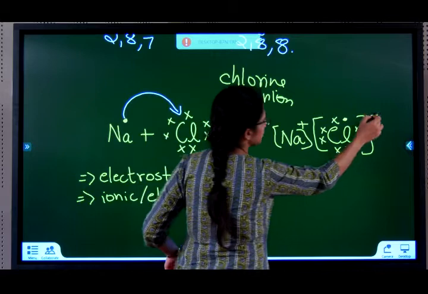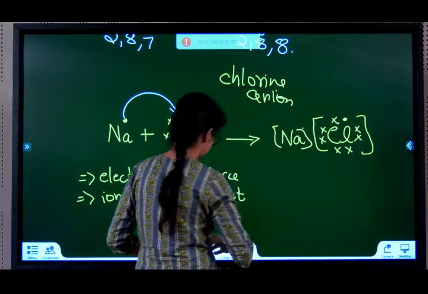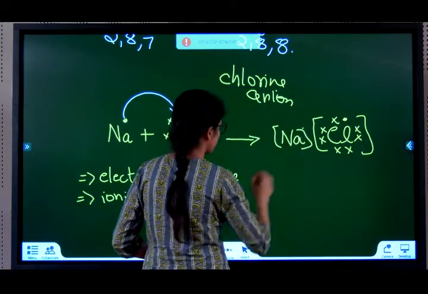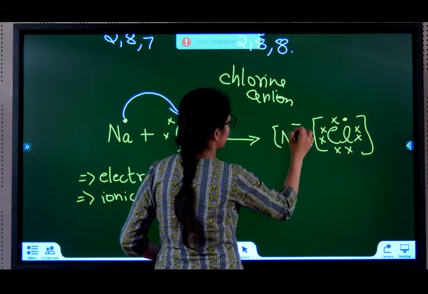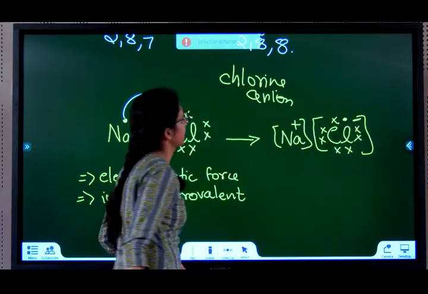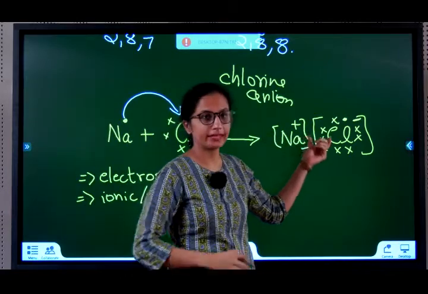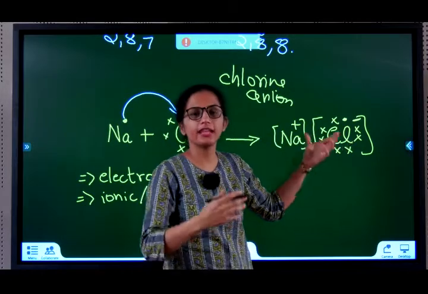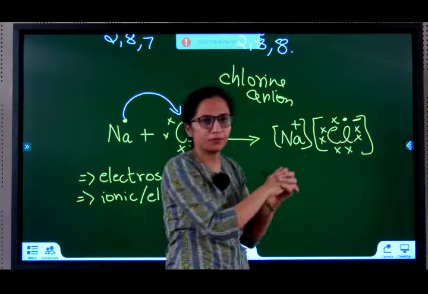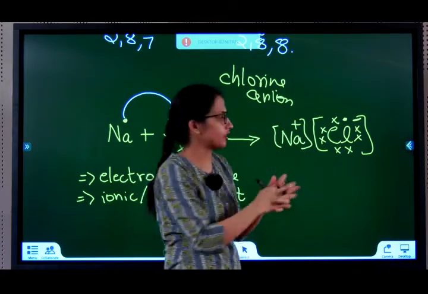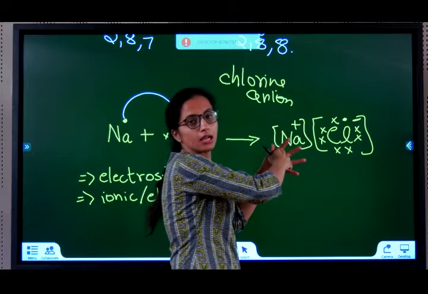Please put the charge in the brackets. So this looks like Na plus and Cl minus. Since these are ions and they are oppositely charged, they will have a force of attraction between them. An electrostatic force of attraction will be between them and that will attract them.